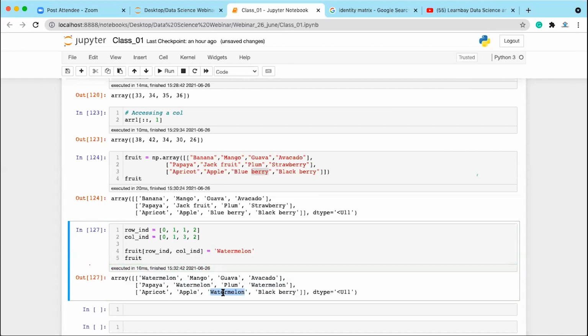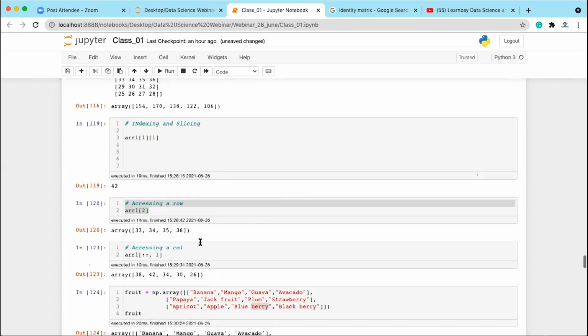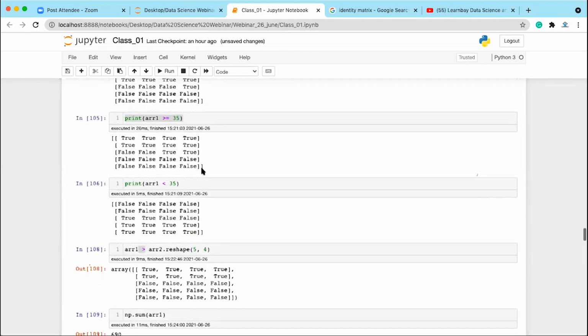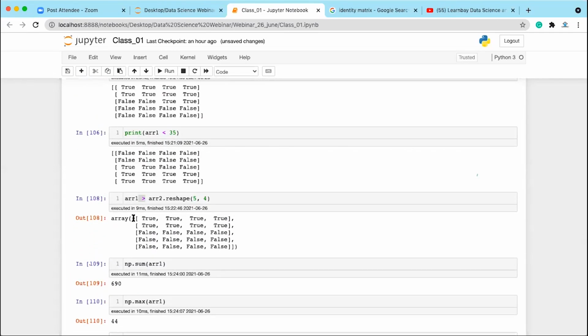Is this clear, guys? Any question? Okay, so now we have seen how we can access the rows and how we can access the columns. There are a few other ways. Here we have used this comparison operation, so this is one way of accessing the element. You can use this operation to access the element.